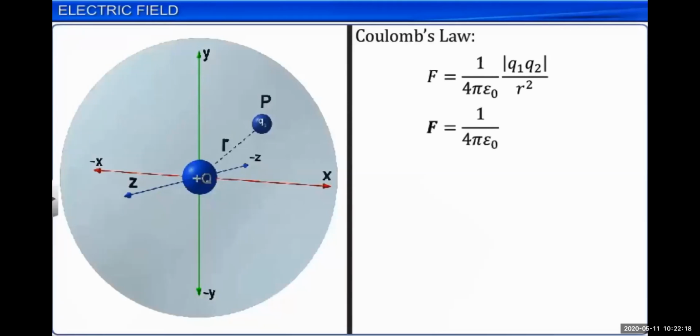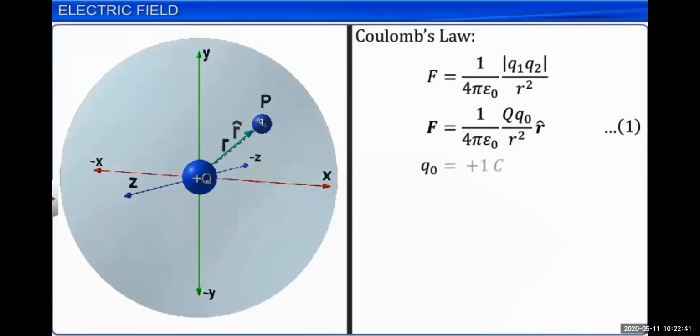We can find the force between these two charge particles by using Coulomb's law. We know very well that Coulomb's law is simply 1 upon 4 pi epsilon naught, times the magnitude of the charges of these two particles, upon the square of the distance between them. The distance between these two charge particles is r.